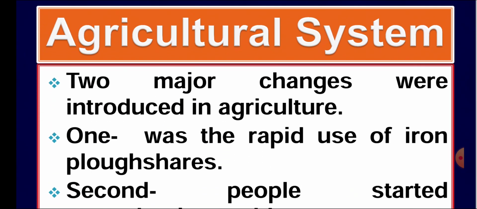See the agricultural system of the people. Agricultural means farming. People of that time were doing farming, although major changes took place in the Mahajanpadas period, that they started using the iron plow. The iron plow was used by the people. This meant that heavy clay soil was turned over by the people with the iron plow, and they began transplanting paddy this time. Paddy means the rice which we are using nowadays in our food, one of the staple foods.